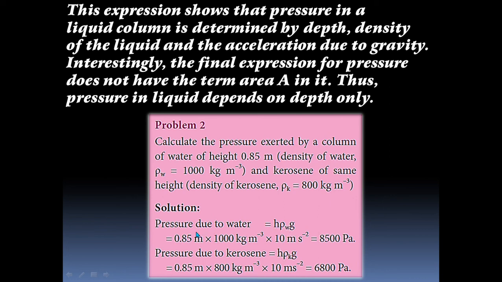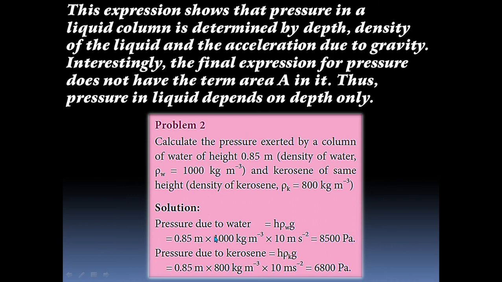H is 0.85, into density of water 1000, into g, which is a constant value, 10 meter per second square. Multiplying these three terms, we obtain 8500 Pascal, because 1000 into 10 is 10,000, and 10,000 into 0.85 is 8500 Pascal.